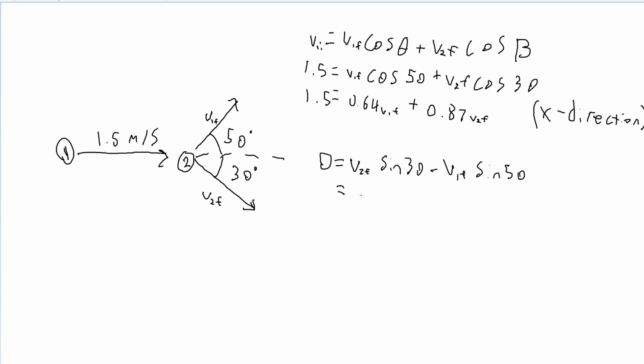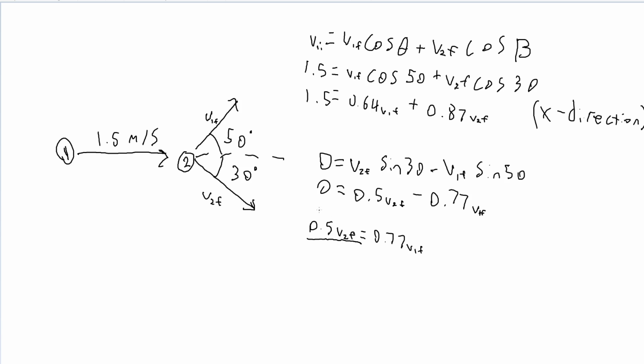to figure out the y. There's no speed going in the y, so we'll set speed to 0, right? Because it's heading in a straight line on the x. Then set that equal to v2 final sine of 30, because it's in the y direction, minus v1 final sine of 50.